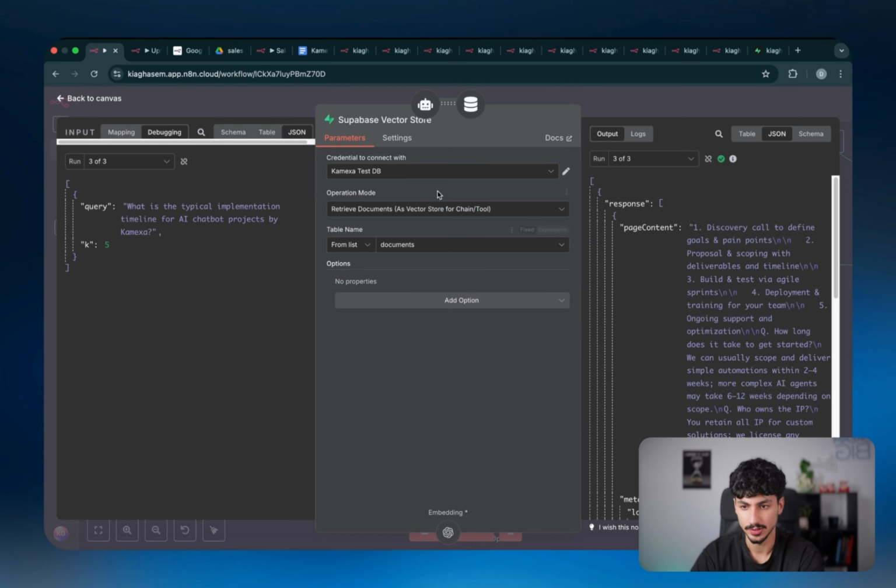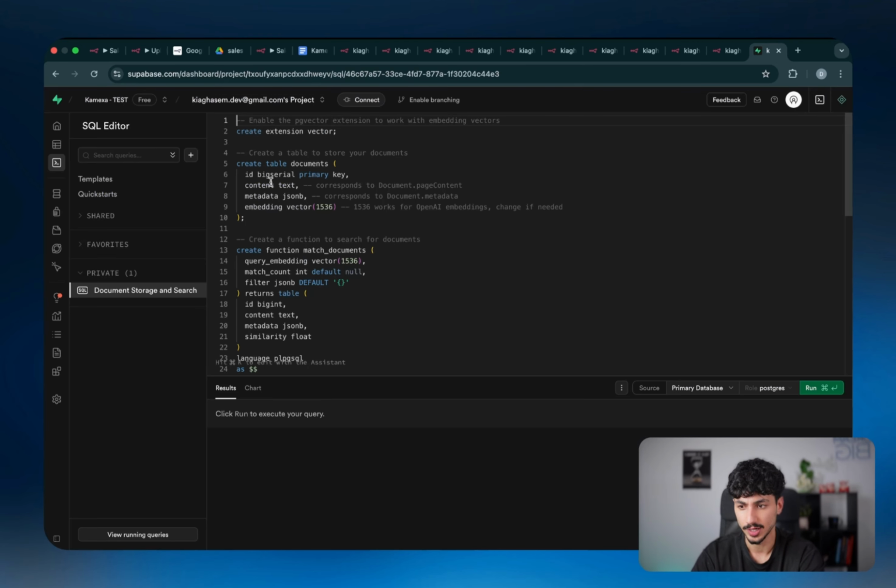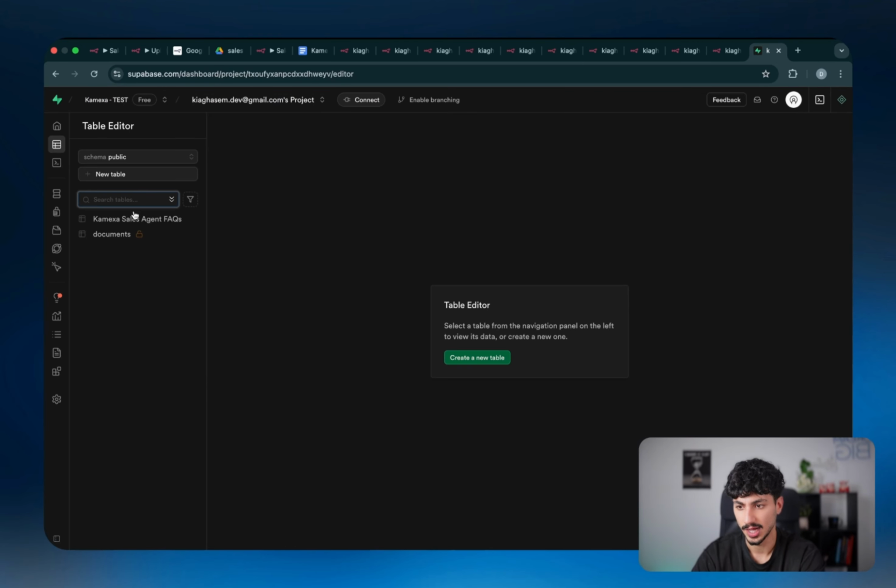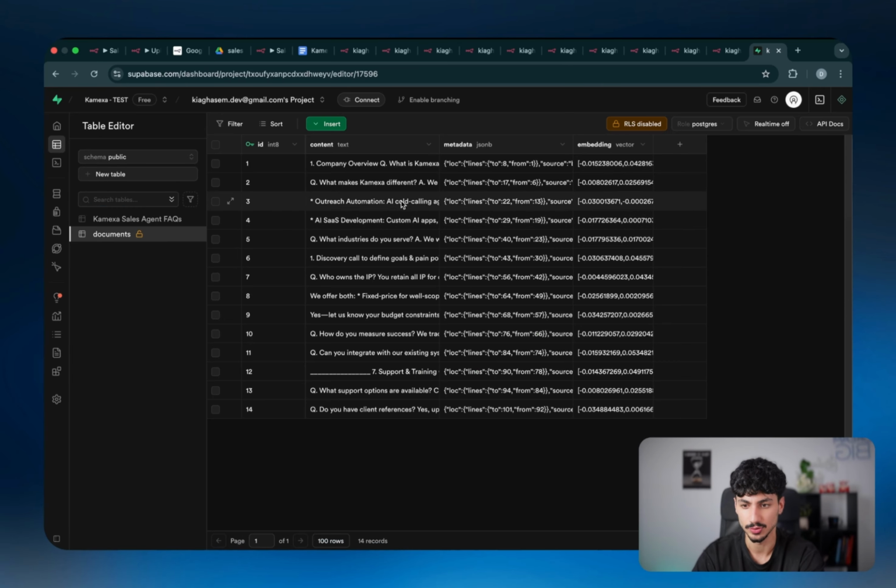And then you want to click on this and make sure that it's connected to your Supabase vector store. You want to make sure that the table name is actually documents. If we come back here, you can see that we have Comexa sales agent, which is just another table, and we have documents. Documents is where the actual information is being stored. As you can see, each of these rows is one chunk that's being converted into an embedding, or a bunch of numbers. As you can see, we've got words converted to numbers.